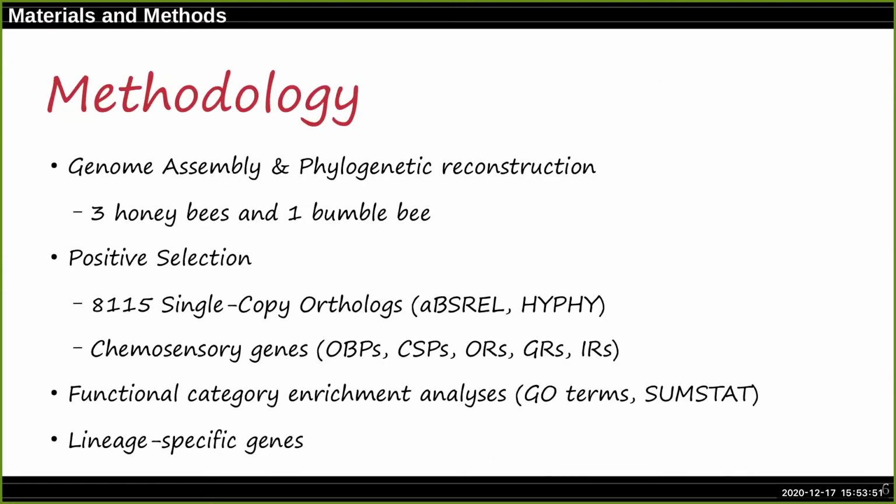So what we did was a de novo assembly of Apis dorsata, and with this we took the genomes of Apis florea and Apis mellifera, each species representing one group of honeybees, and we took Bombus impatiens as our outgroup, because it's the most closely related to honeybees, and all bumblebees are primitively eusocial, while all the honeybees are highly eusocial. We reconstructed the phylogeny from that. We detected positive selection on single copy orthologs and on chemosensory genes. From those results, we checked which pathways are enriched or depleted of fast evolving genes. And we also looked at lineage-specific genes.